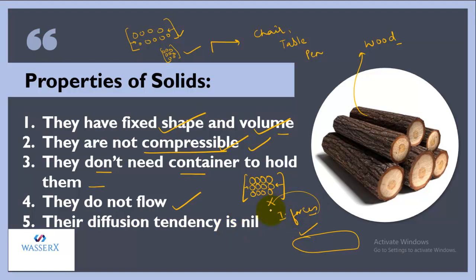Likewise, in solids, we know that the forces are quite strong. That is, the strong attractive force is holding them, so that is the reason they don't flow. And that is the reason they don't diffuse, because the forces are strong. So how will they diffuse? We know that diffusion is the movement of a substance from higher concentration to lower, but that is possible only if the forces are less and the spaces are more. Here, the spaces are almost nil and the forces are quite high, so the diffusion tendency is almost nil. Solid particles have very little tendency to move from one place to another, that is, from the higher concentration region to the lower concentration region.